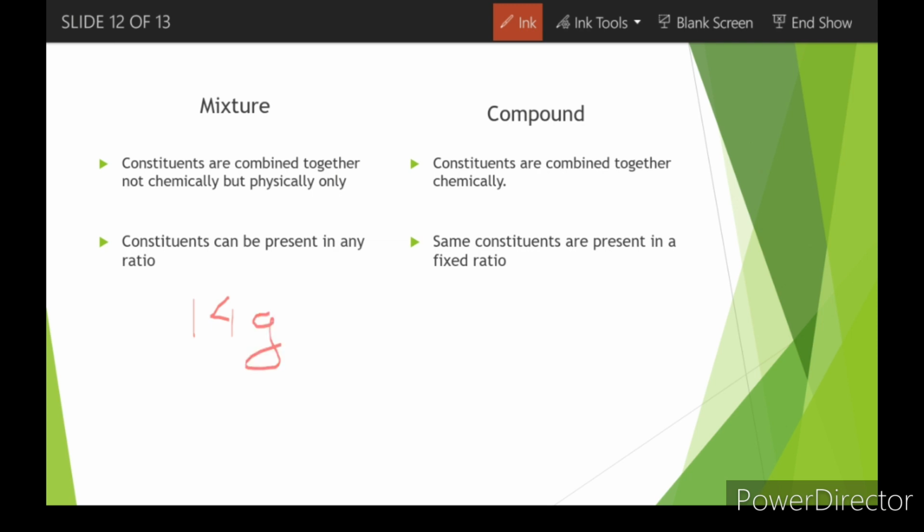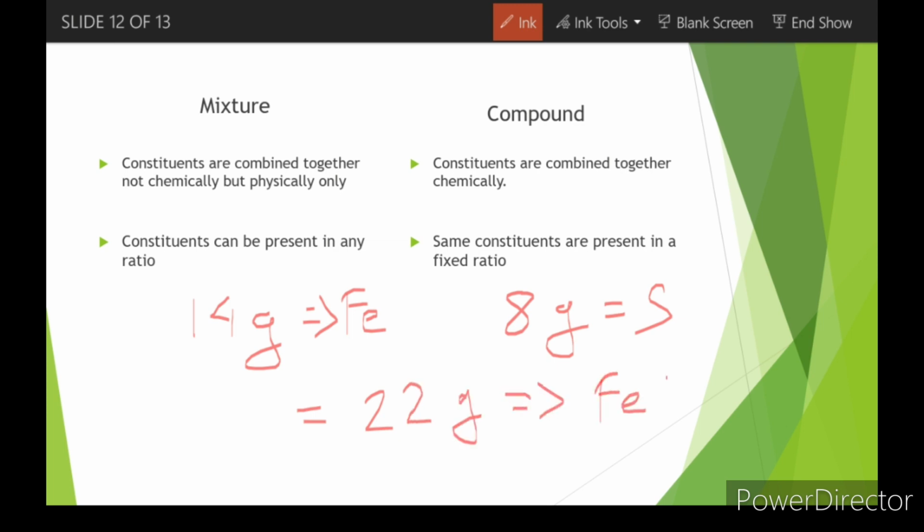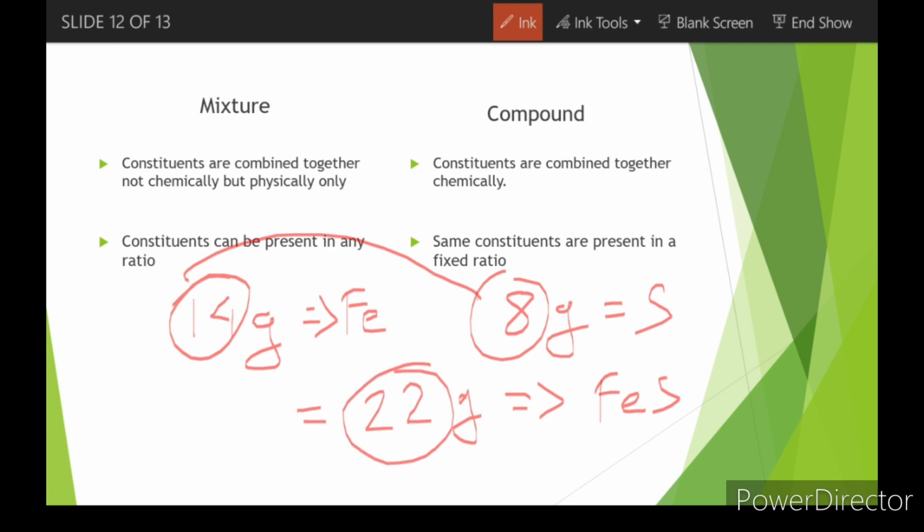Okay, now let me take 14 gram of iron and 8 gram of sulfur. Now, when I'm taking these things and reacting with each other, what will I get? I will get 22 grams of FeS. I'm just adding these two things, and I'm getting 22 grams of iron sulfide. It will always be 22 grams.